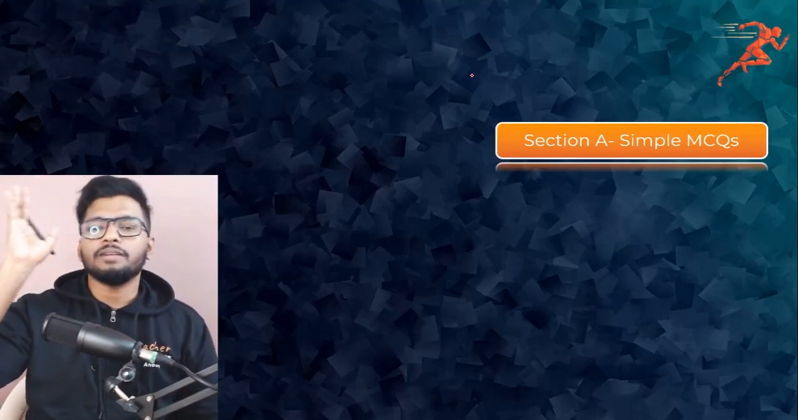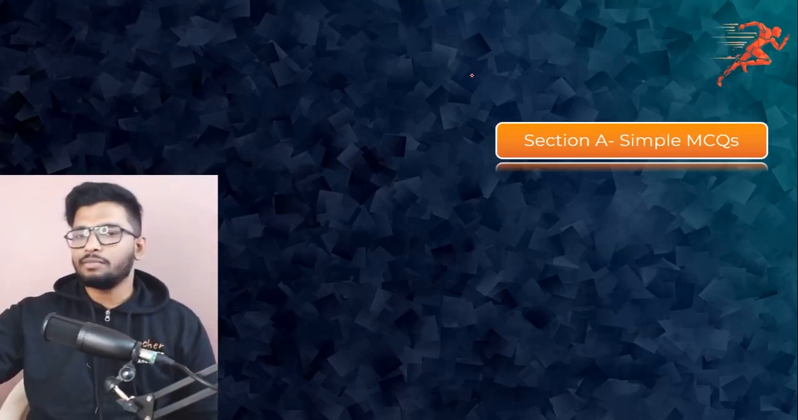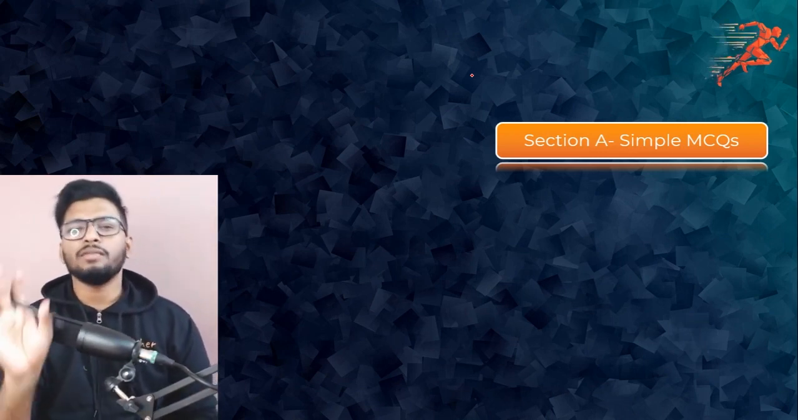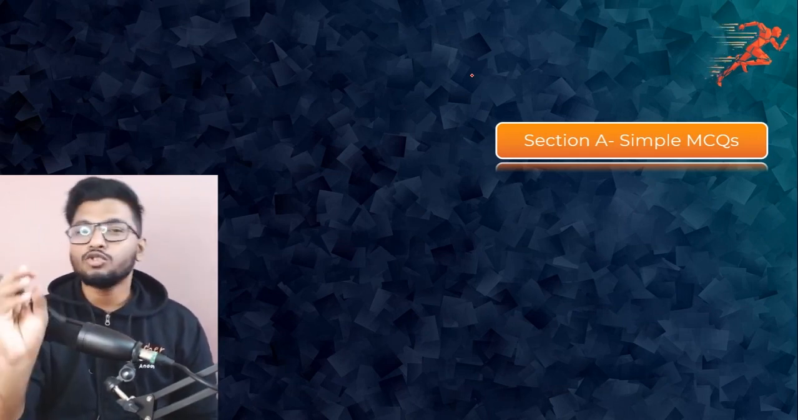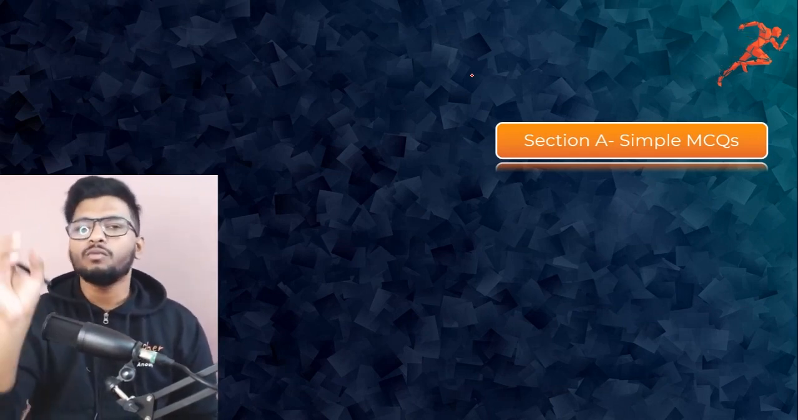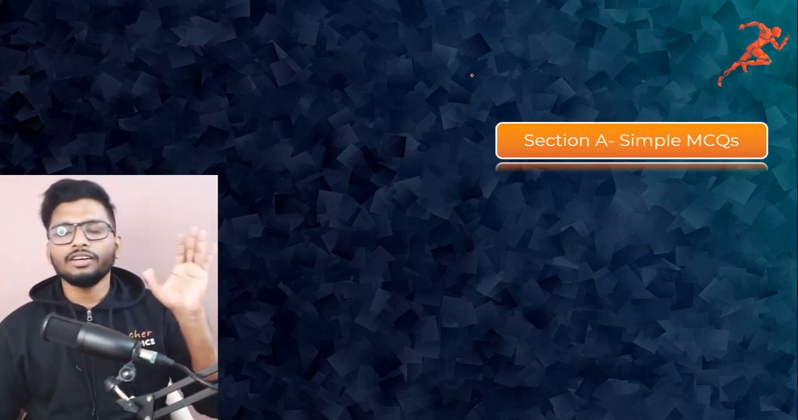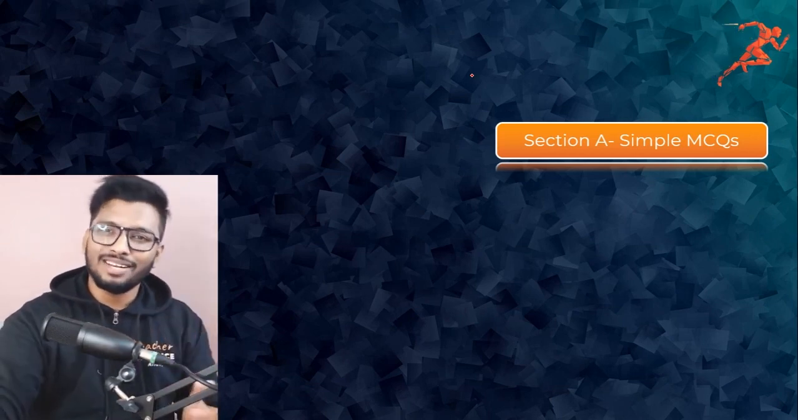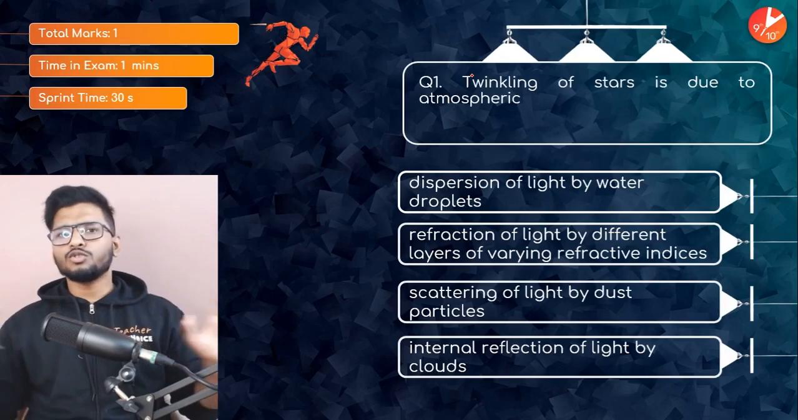Let's begin. As always, we have 3 sections for you guys: Section A, Section B, Section C. Section A are very simple questions. Very straightforward answers. You just have to read the question and put down the answer. Now, in your examination, you can take up to 1 to 2 minutes max. But this is a sprint, so we have to do something different. We'll do it in less than 30 seconds.